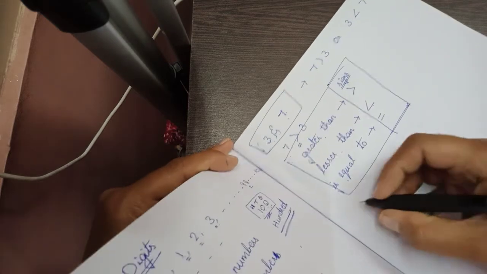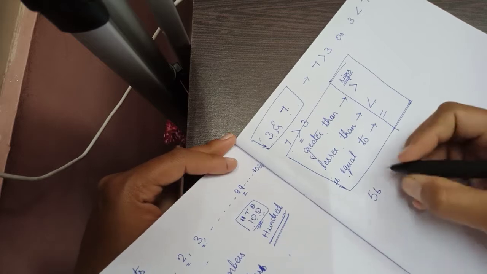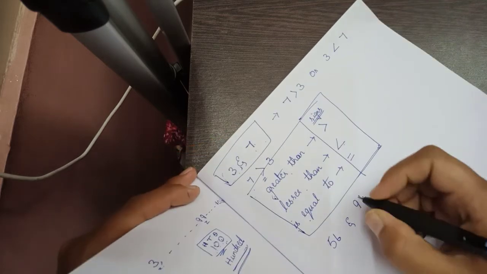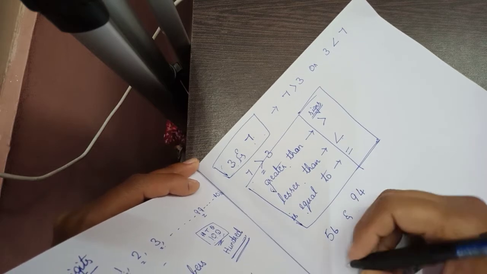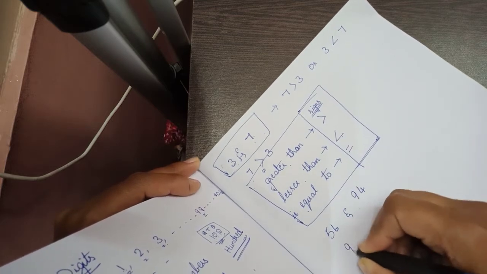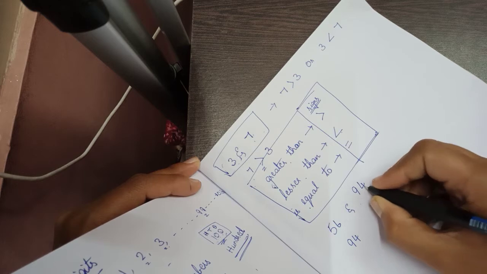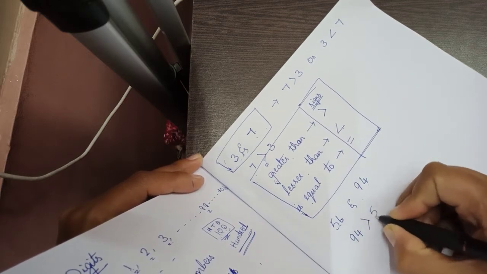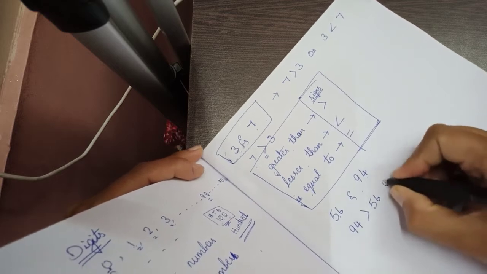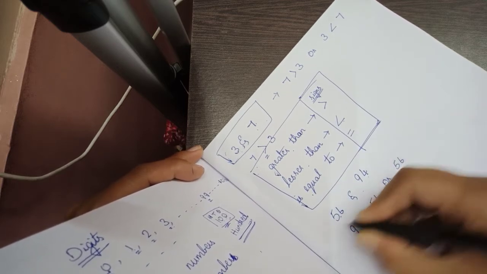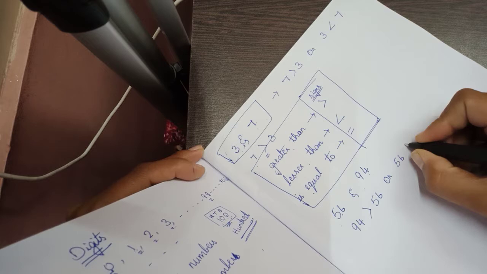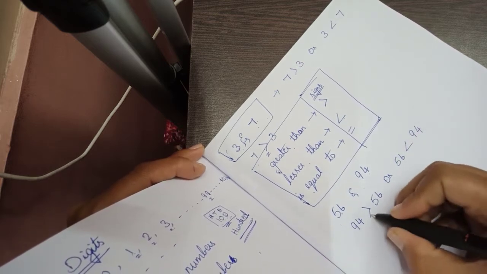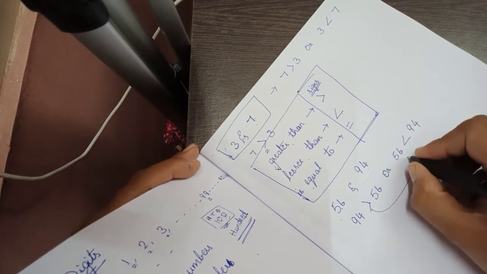Right, children? So if I ask you 56 and 94, compare these two numbers. What will you write? We can write 94 is bigger than 56. That means it is greater than number 56. Or we can write 56 is smaller than, that means lesser than 94. You can write any one, this or this.